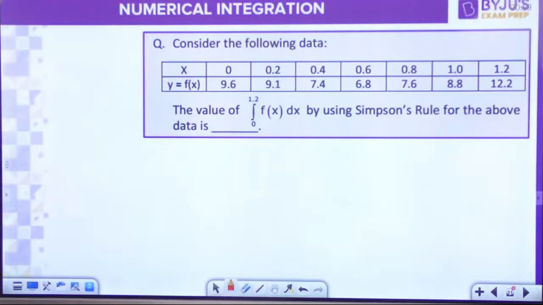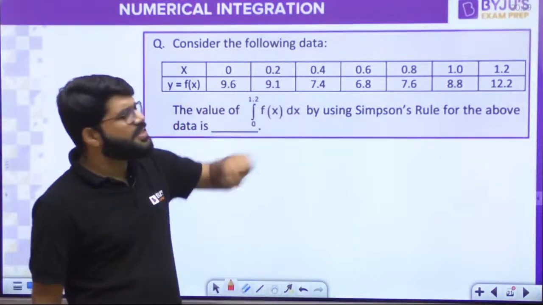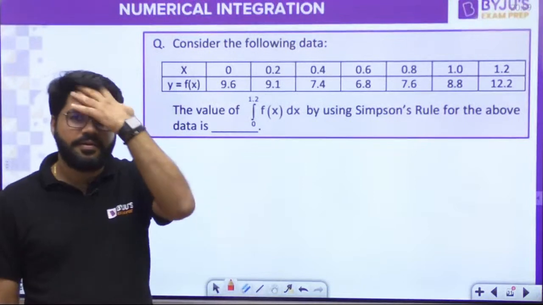Consider the following data. Okay, now looking into the data, what is the step size, guys? Right?